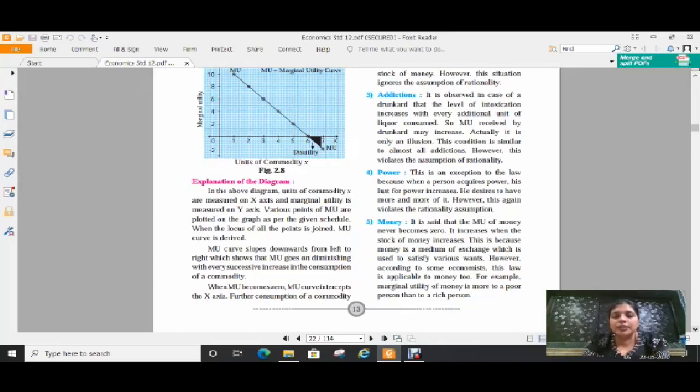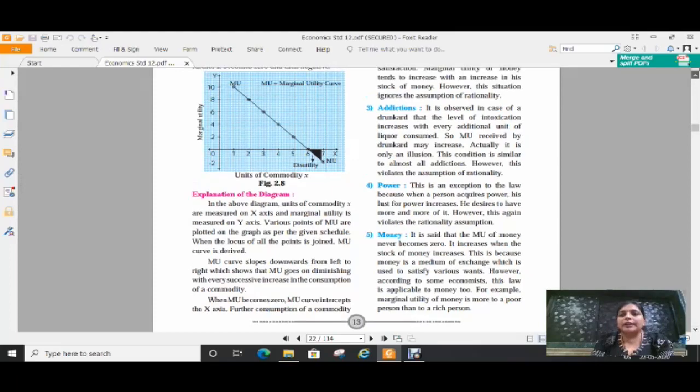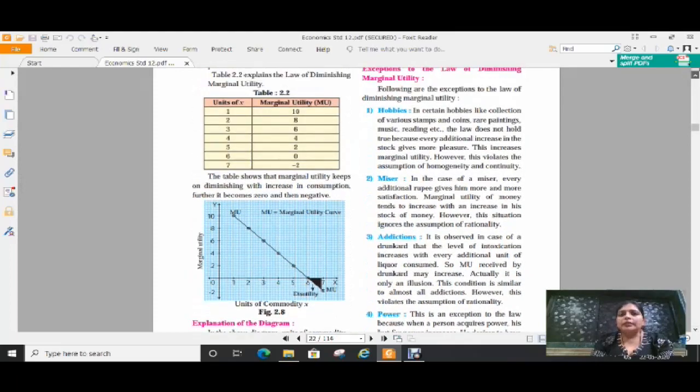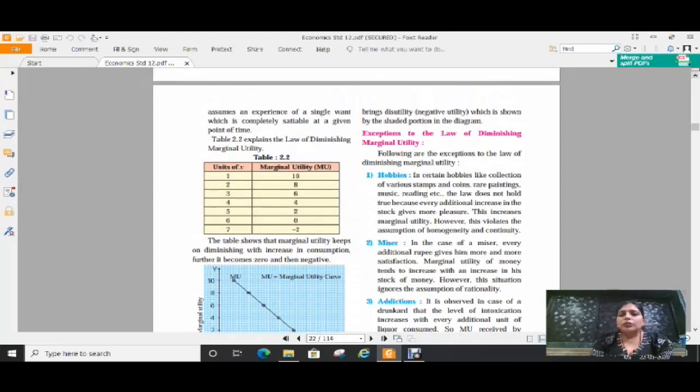When MU becomes 0, the MU curve intercepts the x-axis. See, it intersects the x-axis and goes down. You have to write this as an explanation of the diagram. Okay, I think all of you are getting this about the explanation of the diagram, and that means MU shows a negative utility after it touches the x-axis.